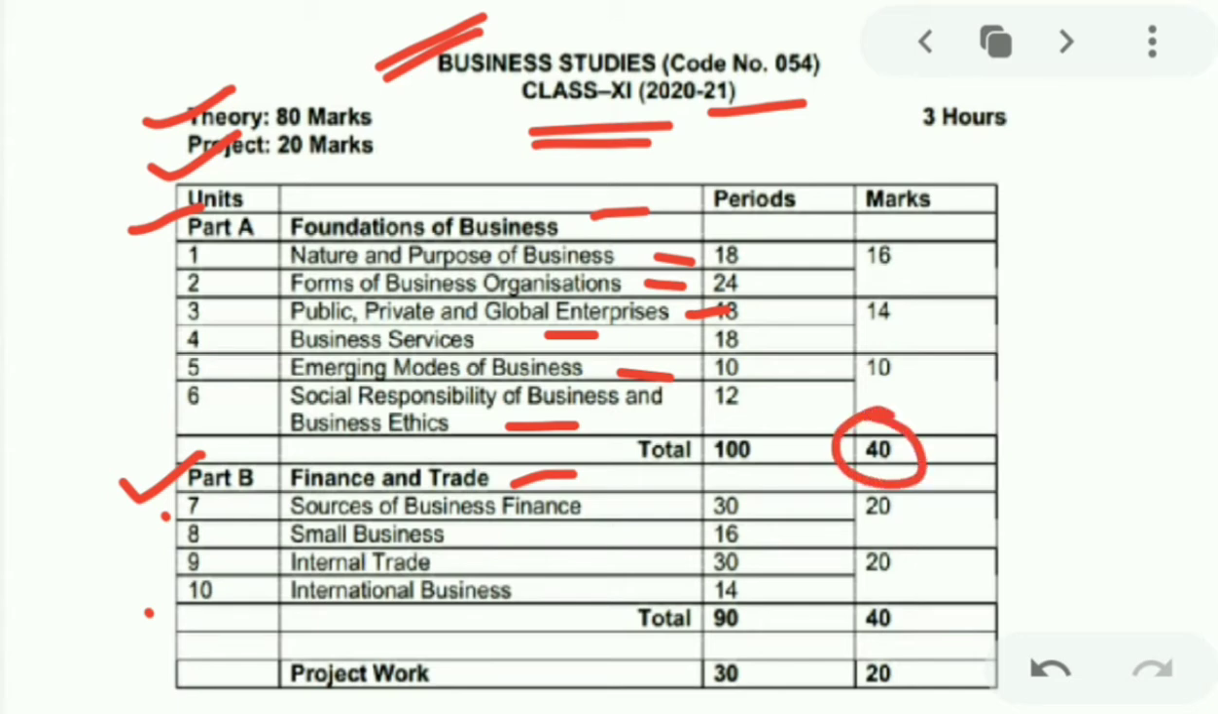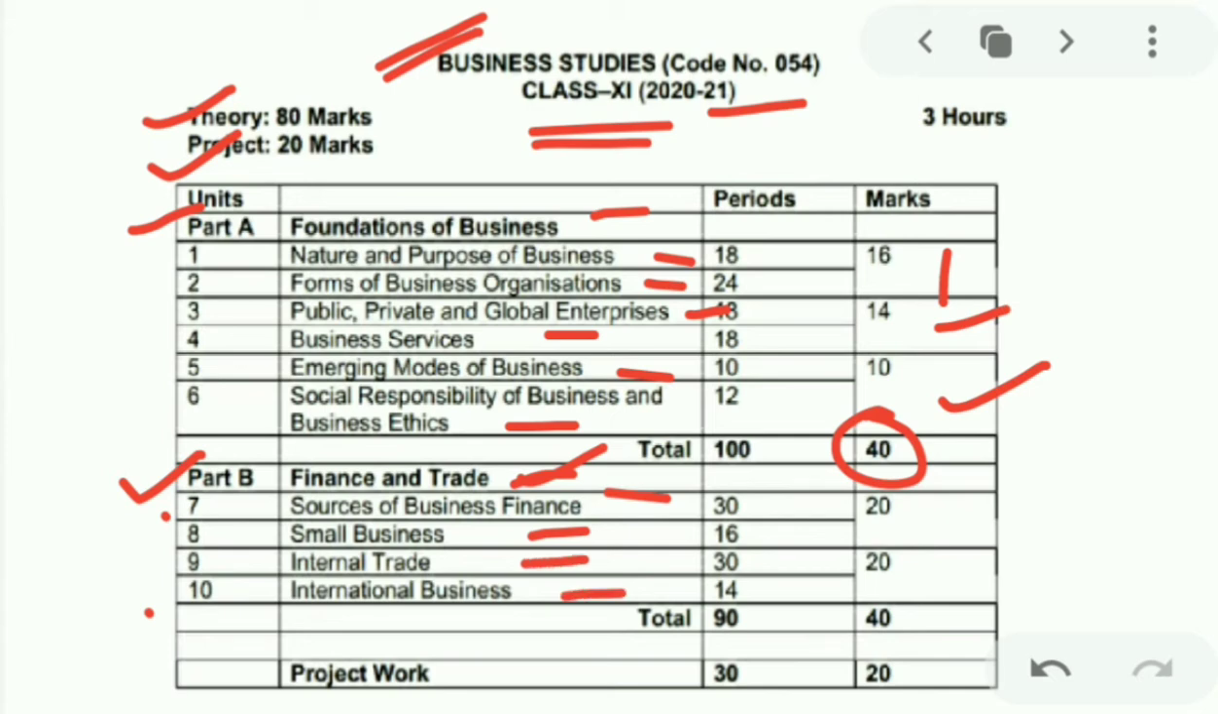Chapters 1 and 2 comprise 16 marks. Chapters 3 and 4, 14 marks. And chapters 5 and 6 carry 10 marks. Likewise, part B, finance and trade, is there. In this, chapter 7 is sources of business finance. Chapter 8 is small business. Chapter 9, internal trade. Chapter 10, international business.